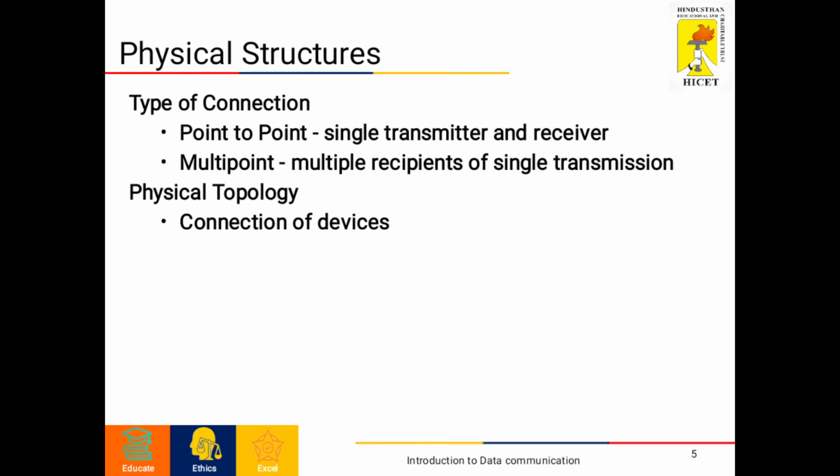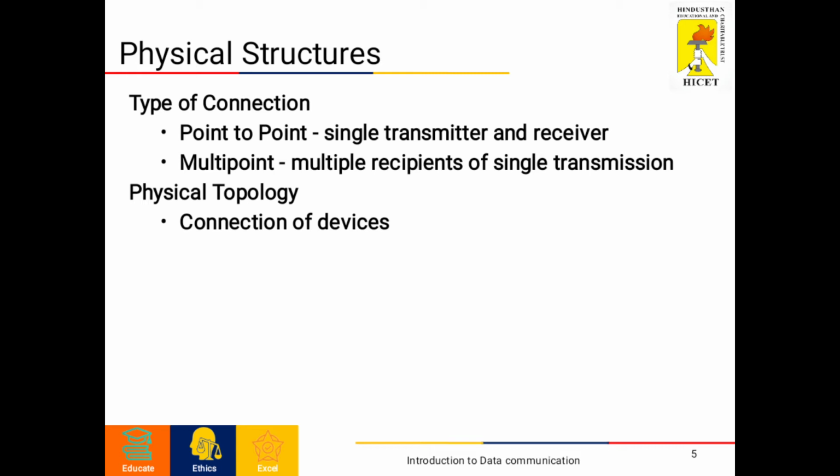A point-to-point connection provides a dedicated link between two devices. The entire capacity of the link is reserved for transmission between those two devices only. A multi-point connection is one in which more than two specific devices share a single link, so the entire capacity of the channel is shared between the multiple devices.